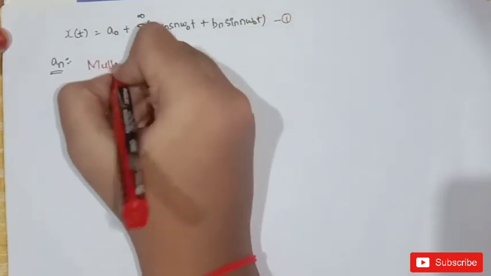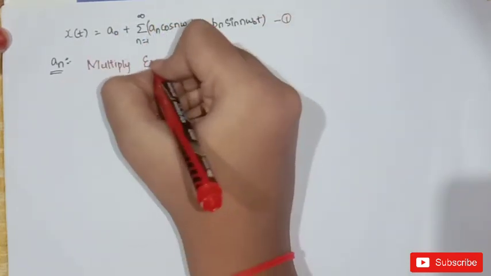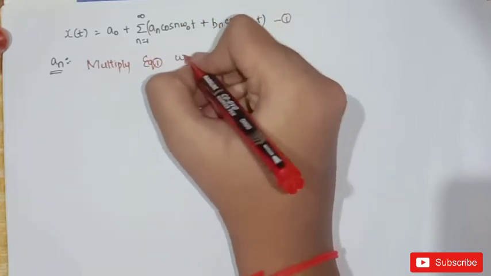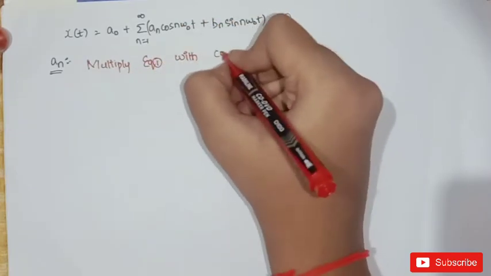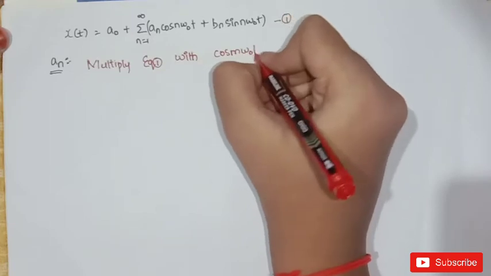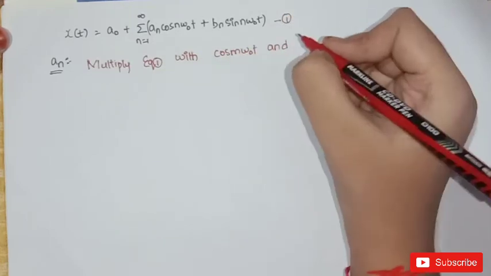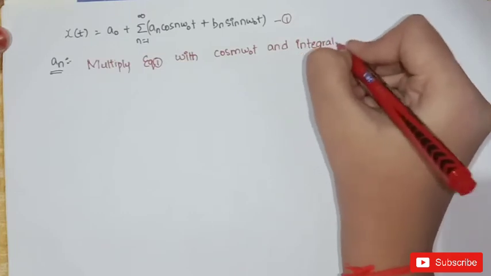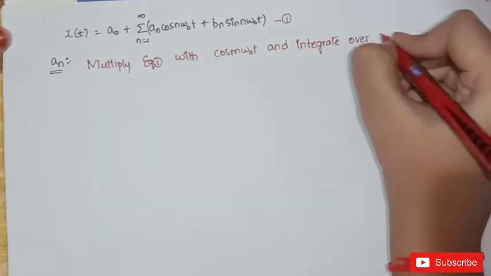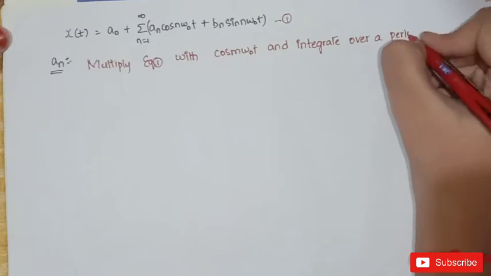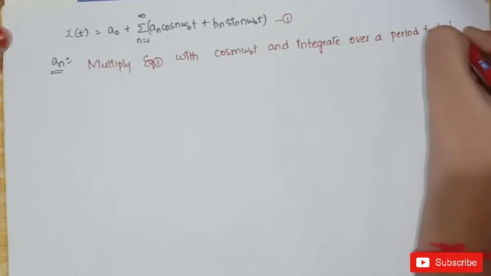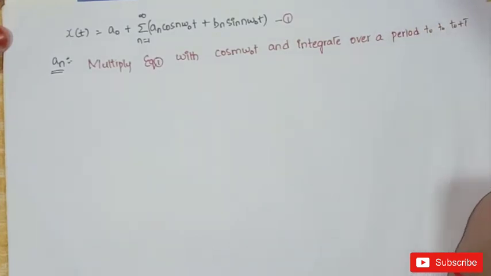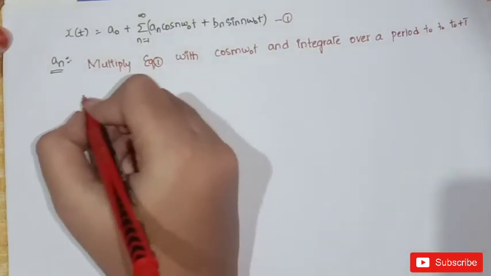For this, multiply equation 1 with cos m omega naught t and integrate over a period t naught to t naught plus t. So let us solve this.